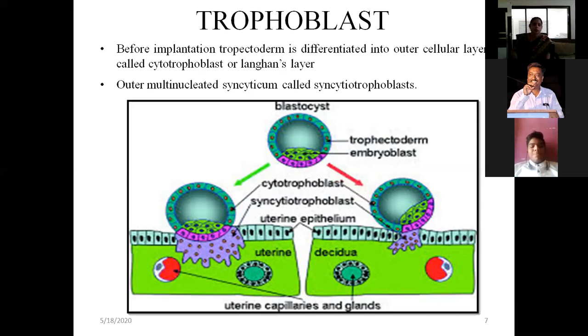The syncytiotrophoblast is the outermost layer, which you can see entering the uterine wall, and the cytotrophoblast is inner. You can see spaces around them, called the lacunae or the maternal space.